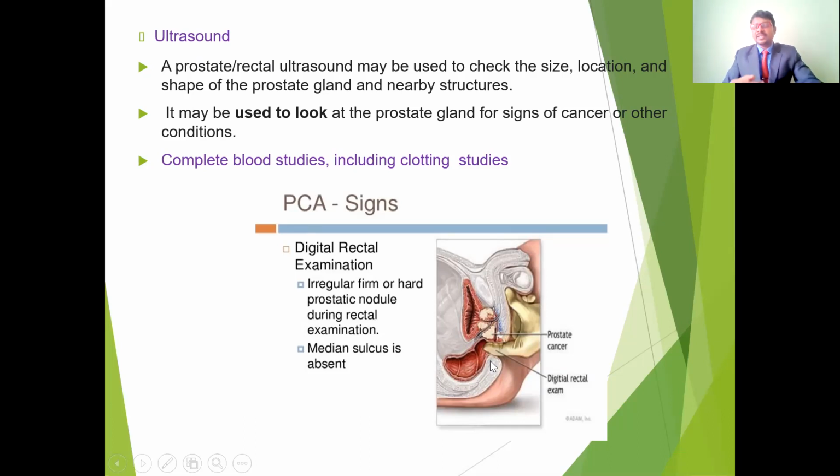If you put our fingers at the 6 o'clock position, so in this position, this is going to be the 6 o'clock position. If you put them inside, automatically we are going to feel the nodule, which will be firm and hard, and we will feel a hard sensation. Also the median sulcus is going to be absent while palpating the prostate through the rectum.